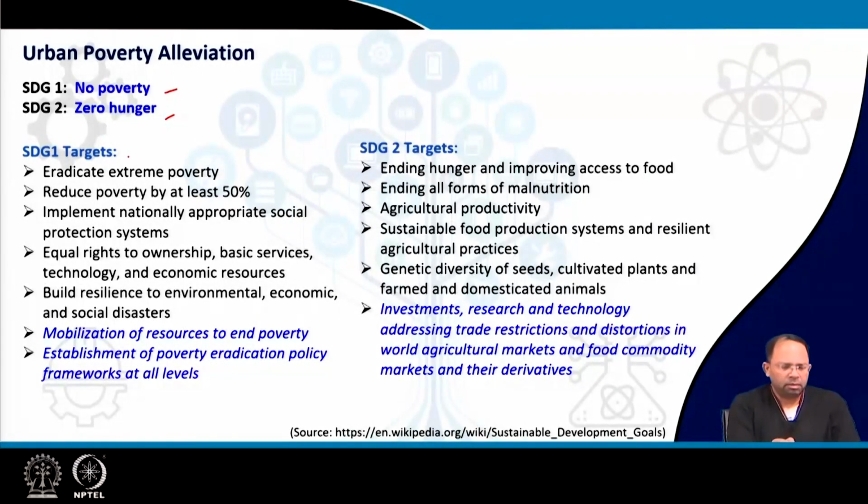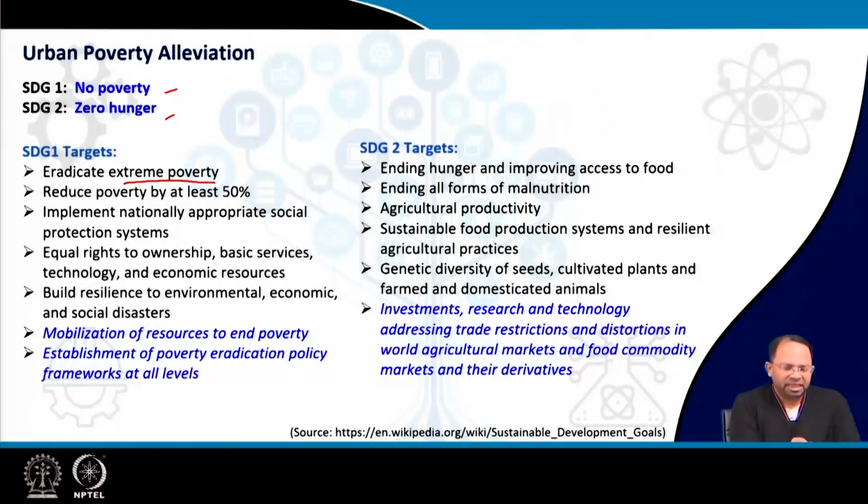Particularly, SDG 1 talks about eradication of extreme poverty, so that we make sure people don't suffer from extreme poverty. That's the first target. Of course, it takes time to reduce poverty. Suddenly a city or a country cannot become rich, but we can at least try to eradicate extreme poverty, so that people have certain basic necessities of life.